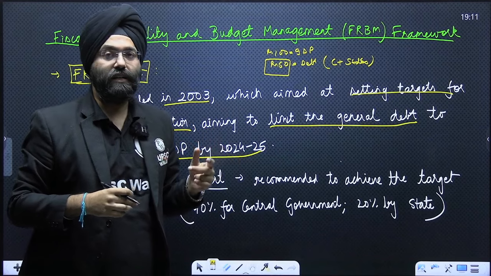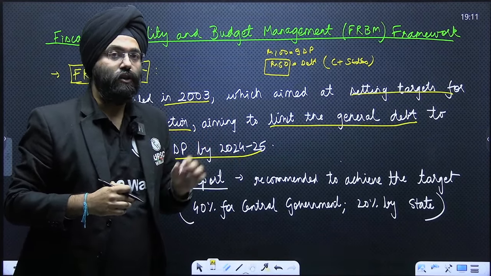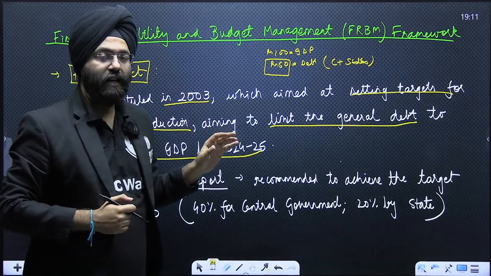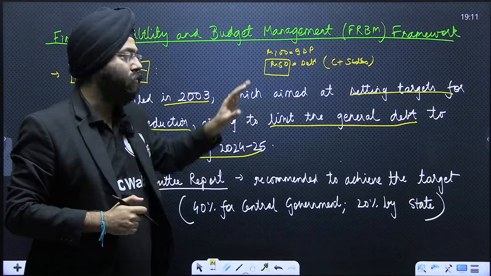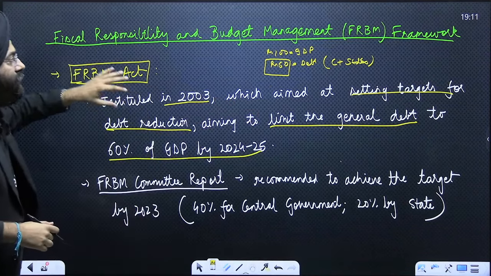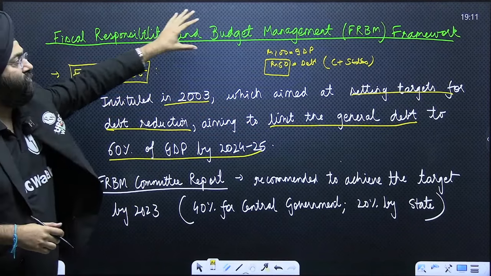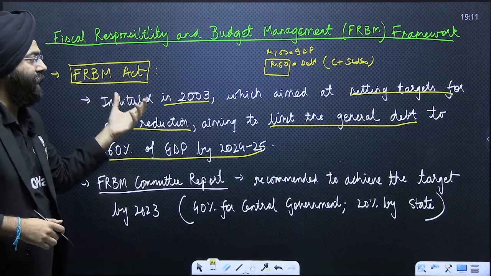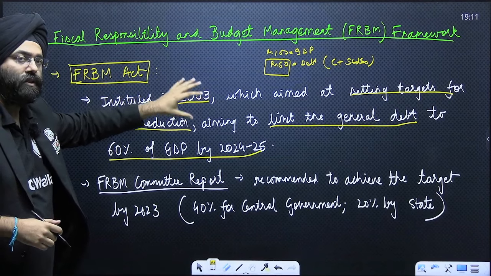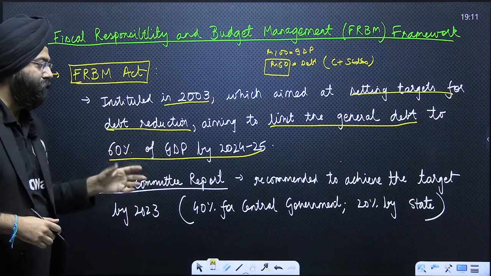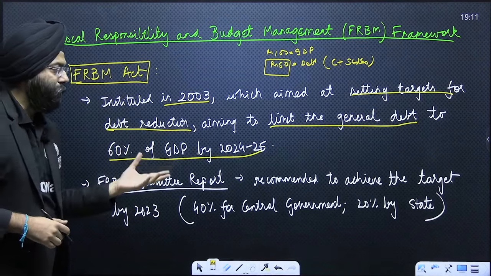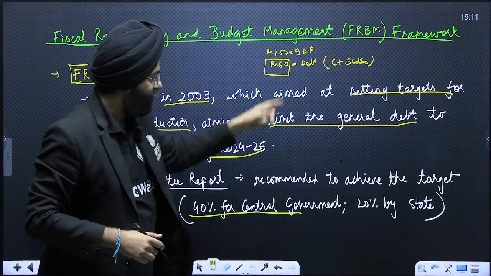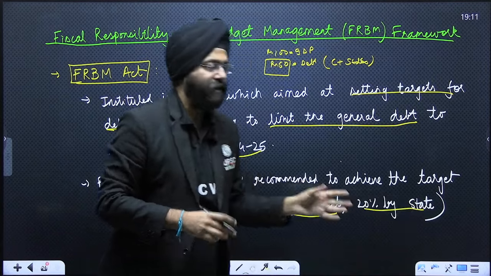Various South American countries have faced such crises and various countries are still facing them. So, in order to manage the budget as well as the fiscal aspects of the country, we need certain acts which are going to limit this. This is where the article comes into being. It talks about fiscal responsibility and budget management, where it mentions the Fiscal Responsibility and Budget Management Act, which was instituted in 2003, which keeps a cap of 60% of the GDP. Now remember, the FRBM committee report wanted to achieve this by 2023, where 40% out of this 60 is by the central government and 20 by the states. Combined, it forms 60%.